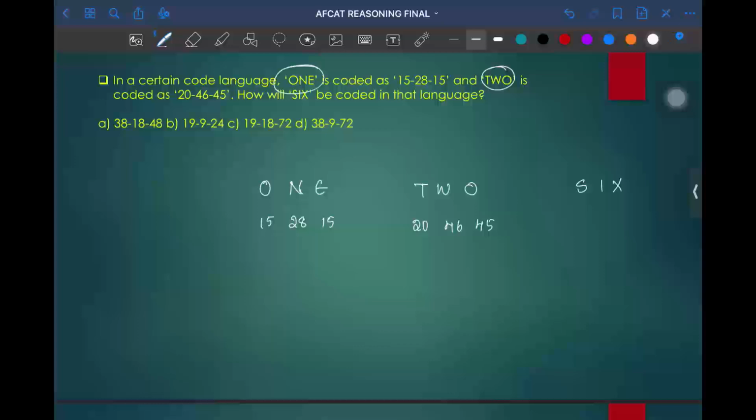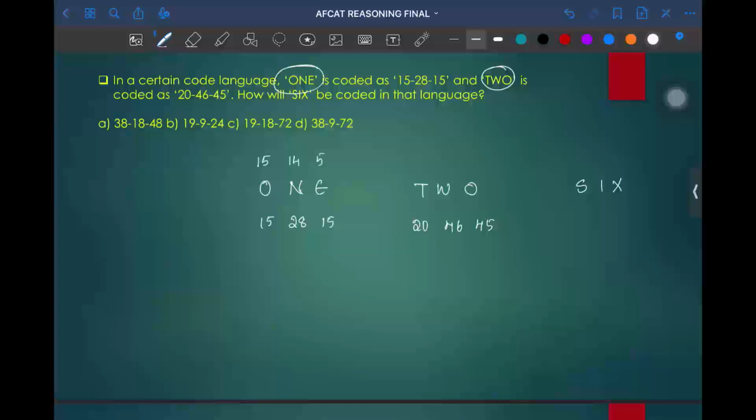So by looking at this, we will not be able to reach the final conclusion. So what we need to do is, first, write the position of each letter. Okay. So what will be the position of O? It will be 15. For N, it will be 14. For E, it is 5.